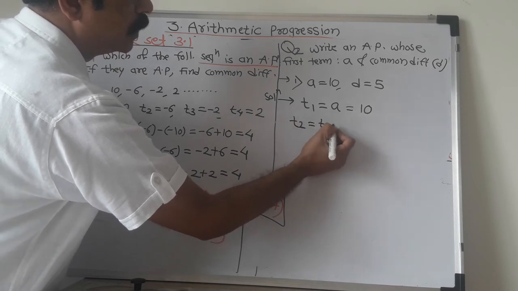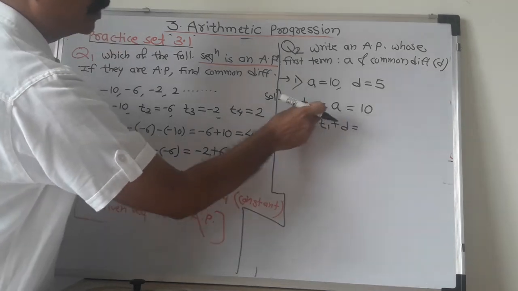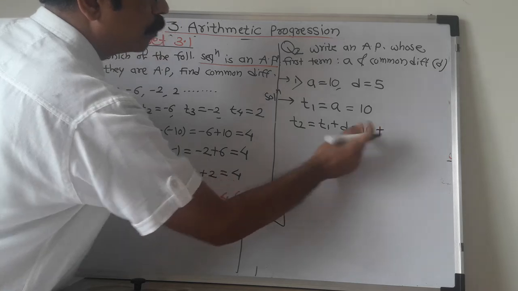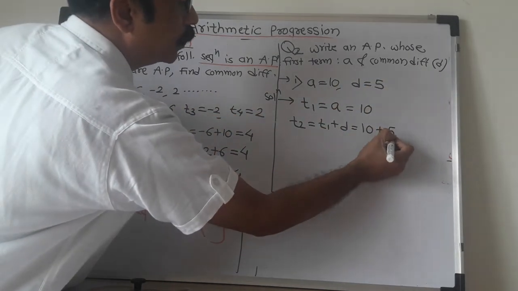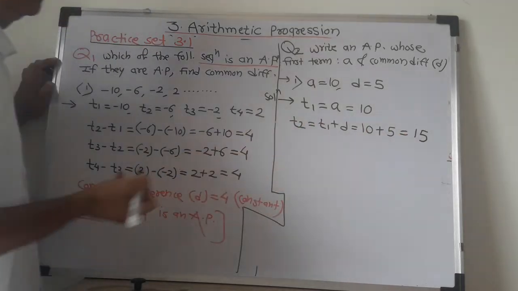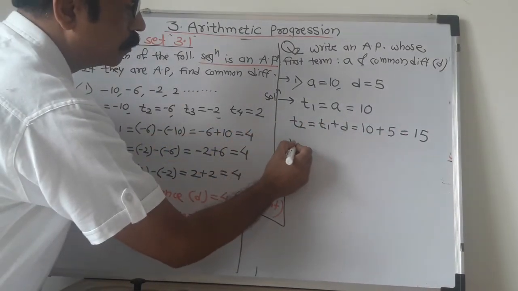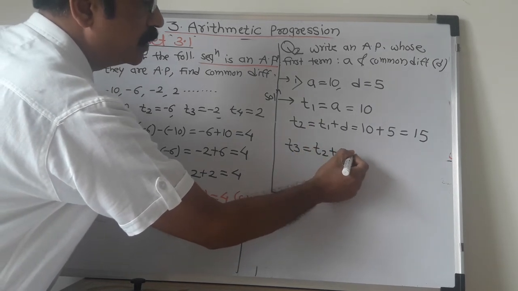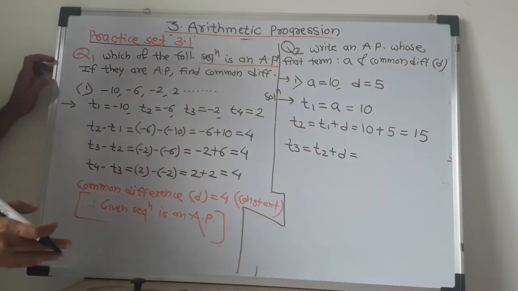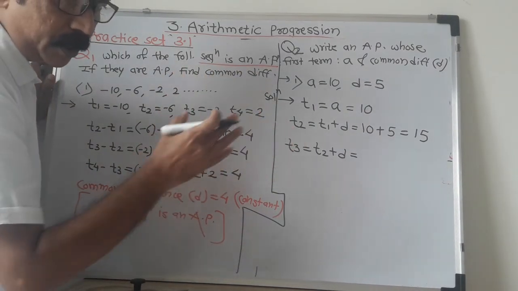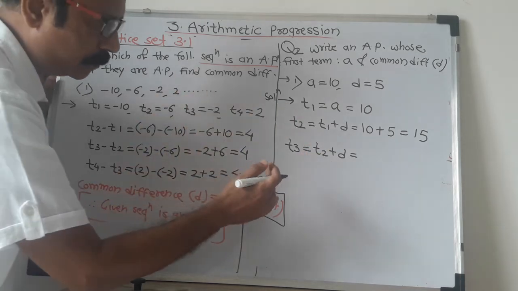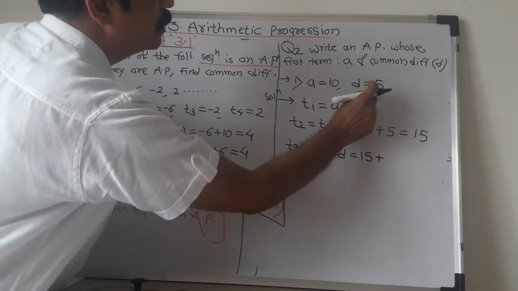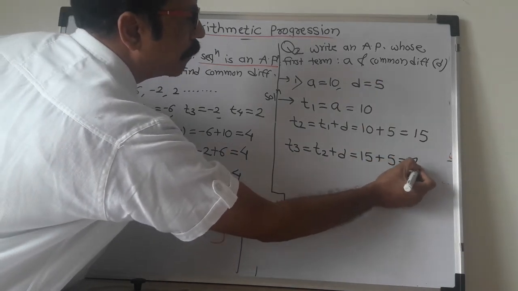T2 is T1 plus common difference, that is first term plus common difference. First term you calculated, that is 10, plus D. D is the common difference, that is 5, that is 15. Then find third term. Third term means previous term T2 plus common difference D, because you have to add common difference cumulatively. क्रमागत येणाऱ्या संख्येमध्ये जो साधारण फरक आहे तो मिळवत जायचा. So T3 is equal to T2 plus common difference which remains same 5, that is 20.